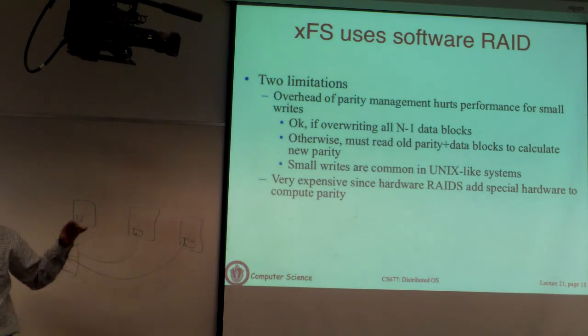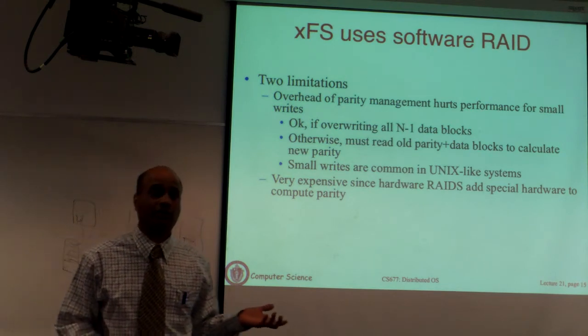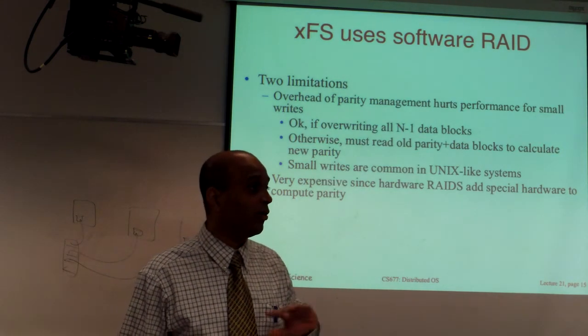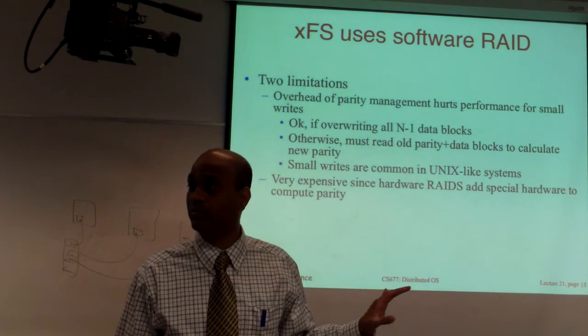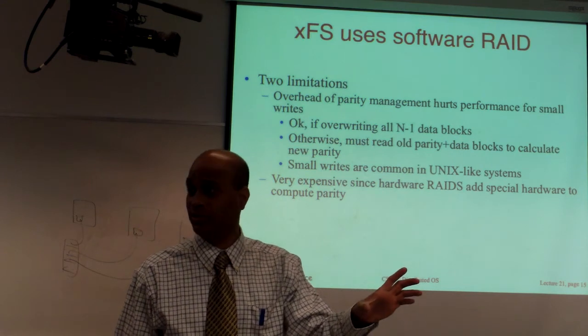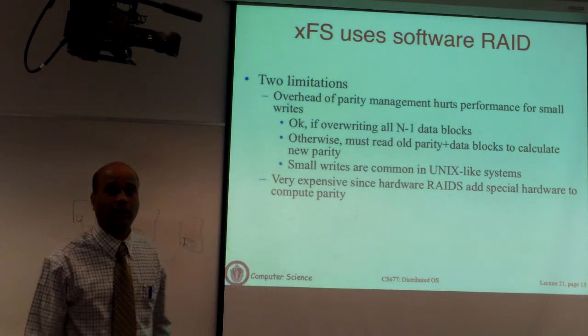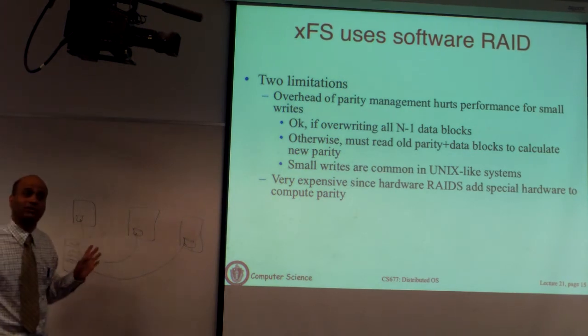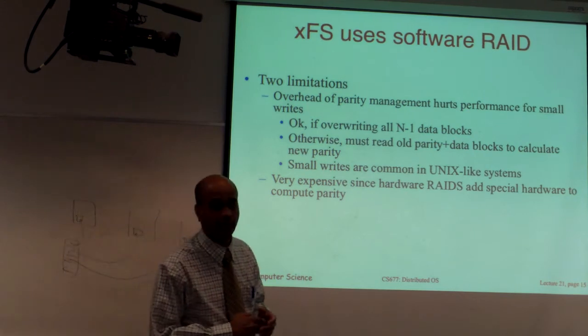In RAID, if one disk fails, you can still get your data, but let's say the machine itself goes down. All of the data becomes unavailable because all the disks are connected to that one machine. Here, that problem is gone because you have independent disks on independent machines. A machine can fail or a disk can fail, and you can still get to your data.